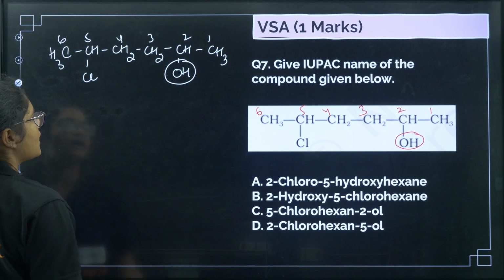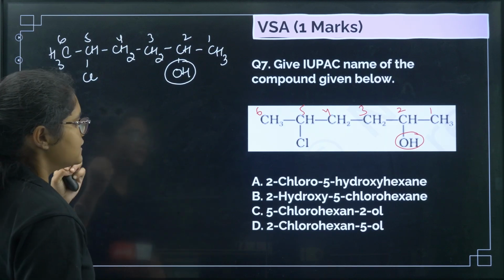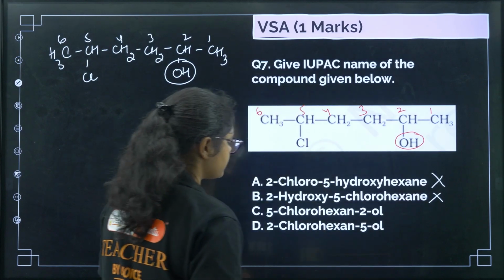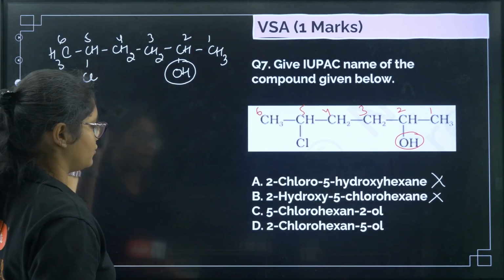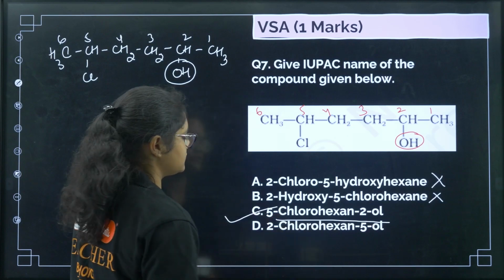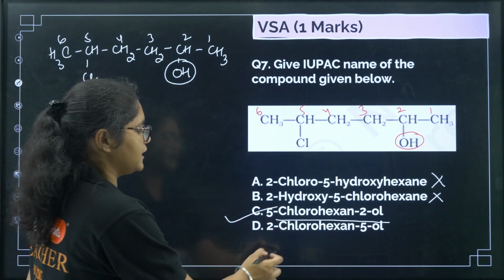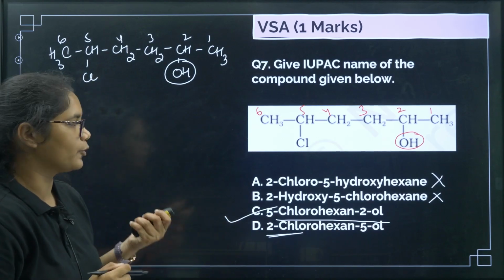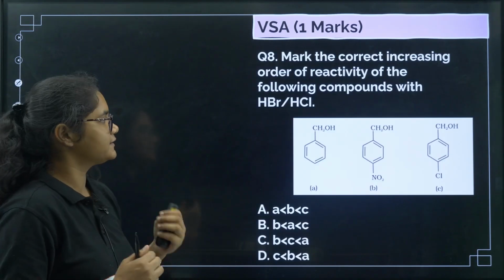On the second carbon there is this OH group, so the name must end with OL. So we can eliminate these options. Now if you see, 5-chlorohexan-2-ol, right? The correct answer is option number C here. This naming is wrong because the counting has been done from the opposite side. Okay, now let us see the next question.